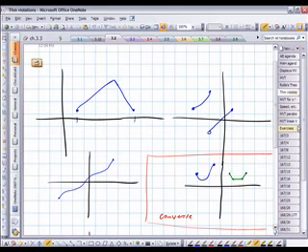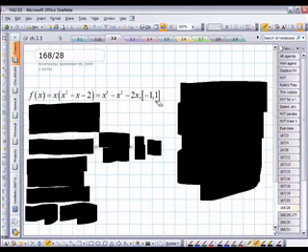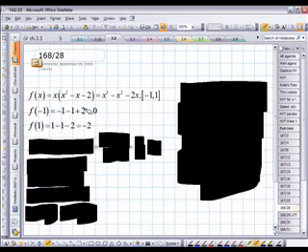Now here's some ways you would see problems stated. So you are given a function, and you were given an interval, and you're trying to find any and all solutions to the mean value theorem for this particular function on this interval. And so this is a polynomial, therefore it is continuous and differentiable on the interval. And so what I'm going to do here is find y values to go with these x values. I need the y values because I need to find the slope of the secant line connecting the endpoints.